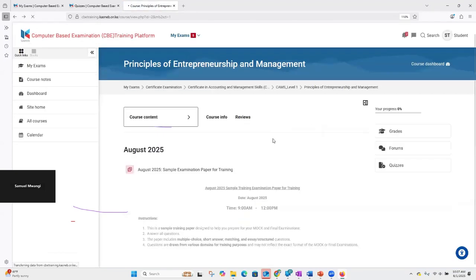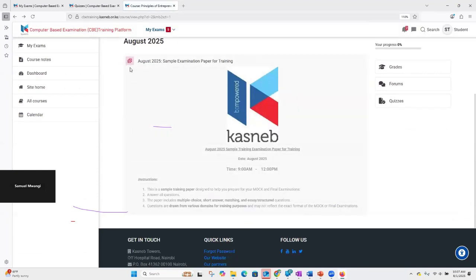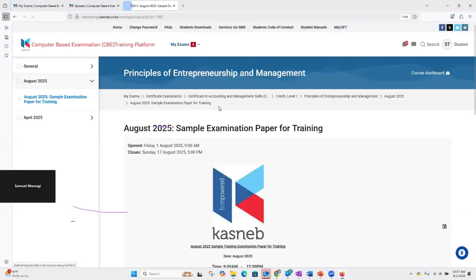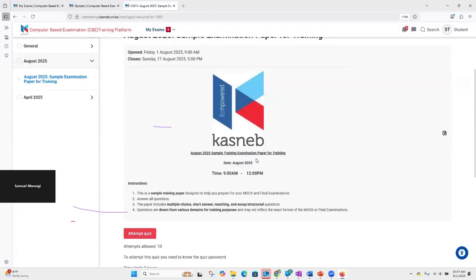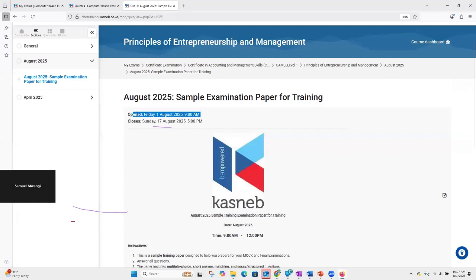I don't know whether you have seen the title. Just to the right of this colored icon with the tick here, that is the title. So if you click on that, it takes us to this page whereby it says this quiz will open on that date and that time. So that means today at 9. I can see we are already about 1 hour into it. So still time is counting. But this quiz will close on 17th of August.